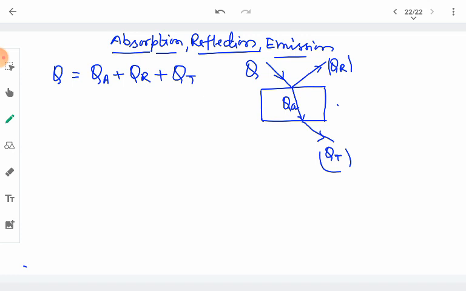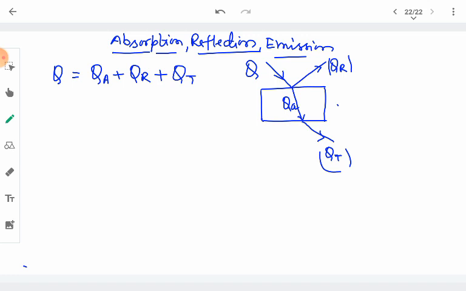So the sum of the heat, or we can say radiation, which is absorbed, reflected and transmitted, is always equal to the heat which is given to this body, right? That means depending upon the nature of this substance, it has its ability to absorb, or its ability to reflect, or its ability to transmit or emit the heat radiation which is incident on it.